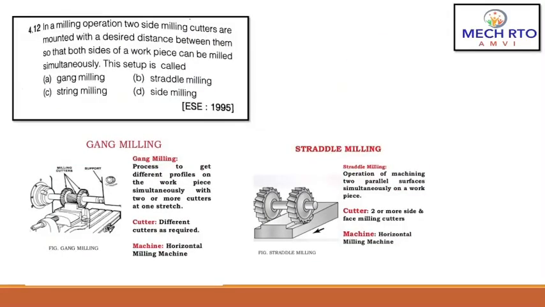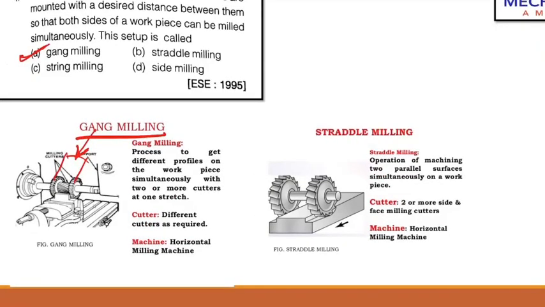So the next question: in milling operation, two side milling cutters are mounted with a desired distance between them so that both sides of the workpiece can be milled simultaneously. This setup is called as, so guys, the correct answer here is gang milling. In gang milling, two milling cutters are mounted on the same arbor. More than two can also be mounted to mill the workpiece simultaneously. So here the correct answer is gang milling.